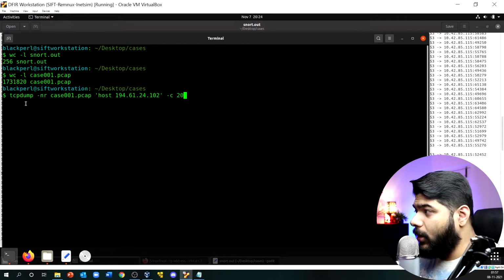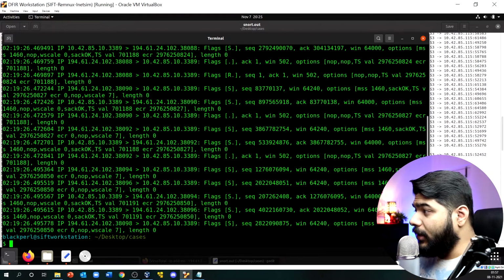Let us do that now, and let us first open the first 20 lines of it. So I am going to run tcpdump on my pcap file, trying to identify this IP address and check how the time frame is coming up. Okay, let us read the file.